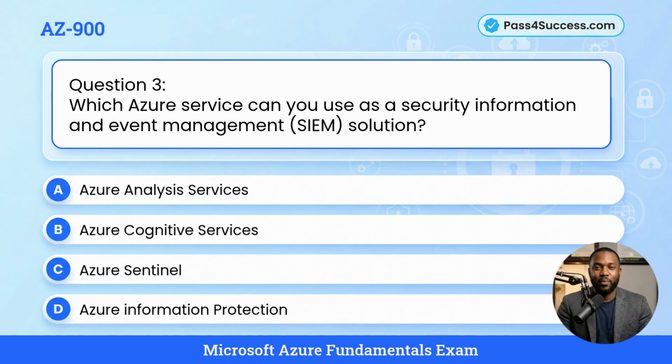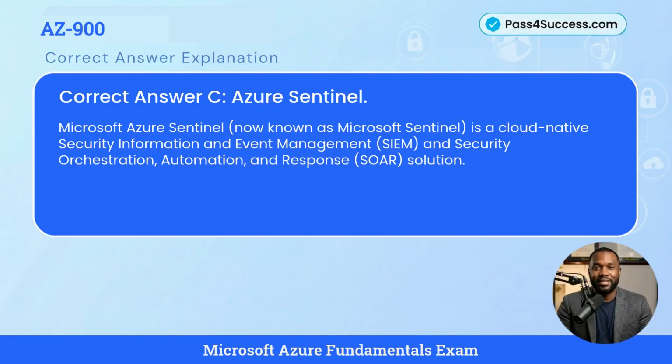Question 3. Which Azure service can you use as a security information and event management (SIEM) solution? A. Azure Analysis Services. B. Azure Cognitive Services. C. Azure Sentinel. D. Azure Information Protection. Pause for 5 seconds and choose the correct answer. The correct answer is C. Azure Sentinel. Microsoft Azure Sentinel, now known as Microsoft Sentinel, is a cloud-native security information and event management (SIEM) and security orchestration, automation, and response (SOAR) solution.